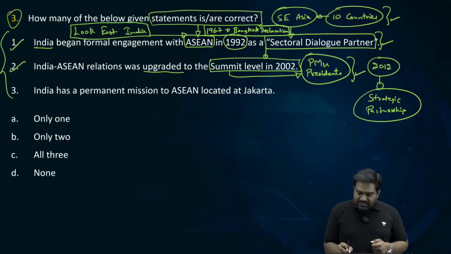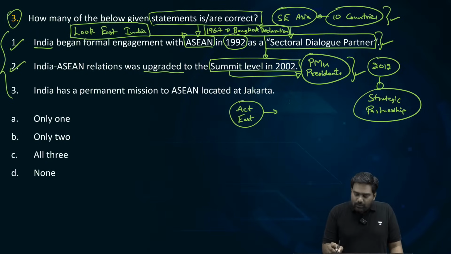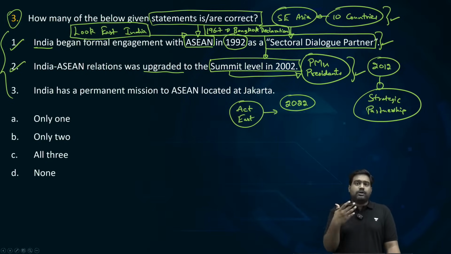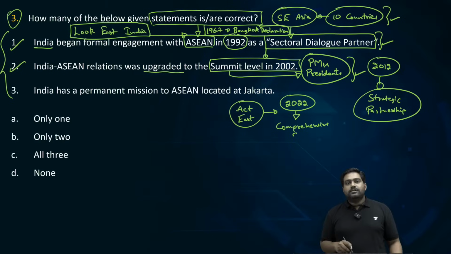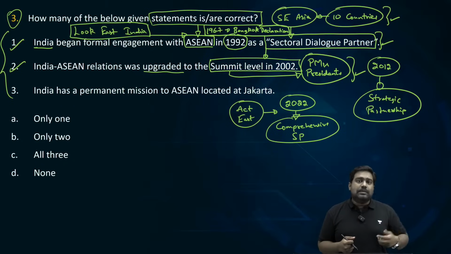And under the Act East policy, India-ASEAN have further taken forward this relationship, and in 2022, to mark 30 years of relations between India-ASEAN, the relationship was elevated to the comprehensive strategic partnership level. So this is the best possible relationship that we can have with a grouping like ASEAN. So statement 2 is also correct.